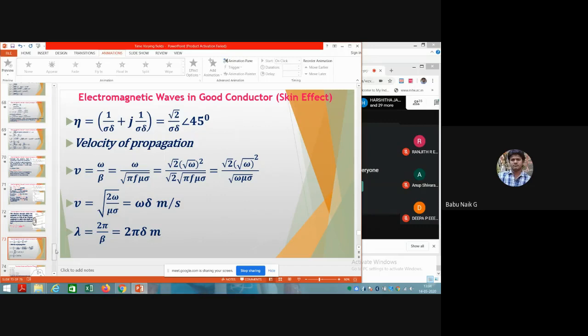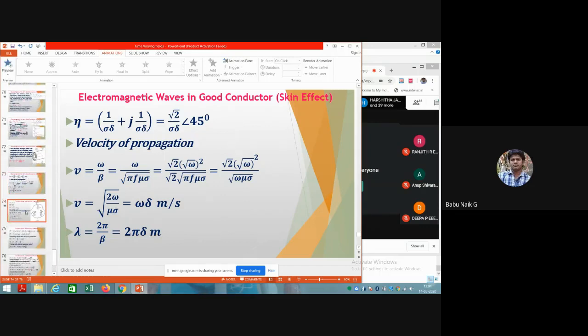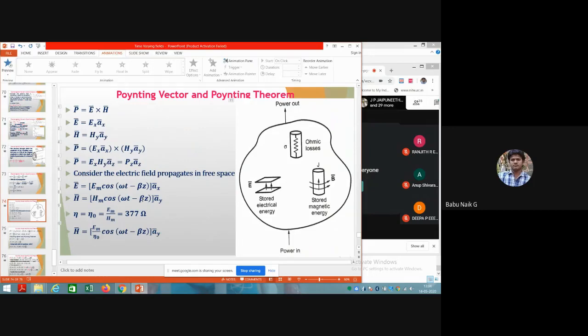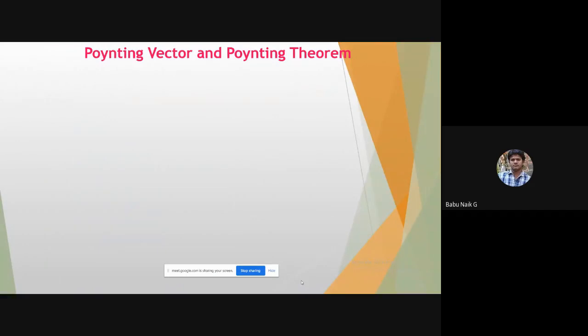The last concept in this module is the Poynting vector or Poynting theorem. This is the last topic in this module, and it is very important. You can see in any of the previous year question papers, definitely this question must and should come.